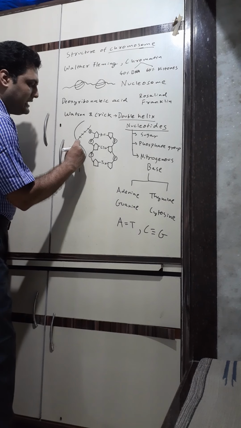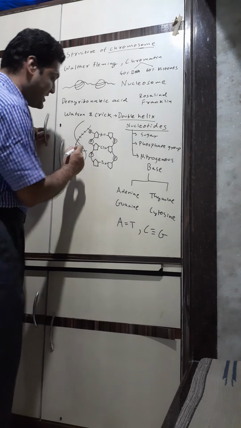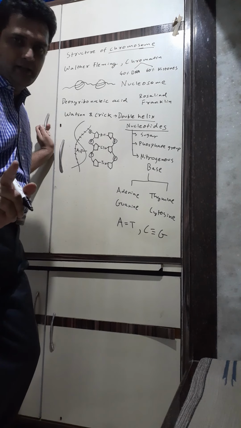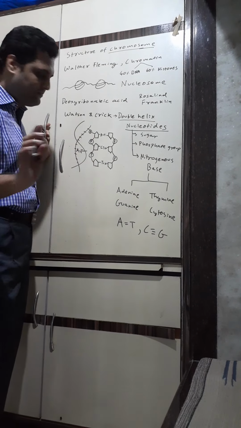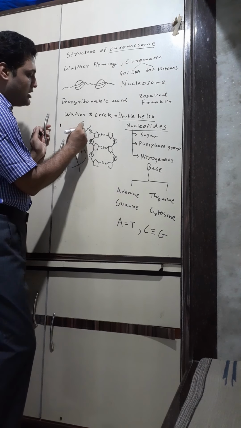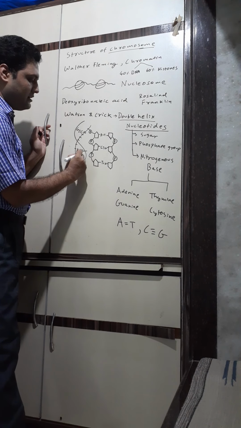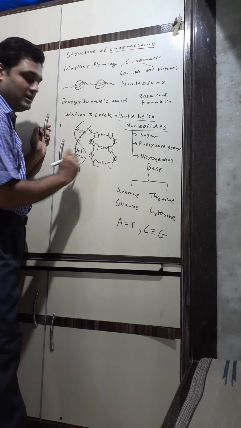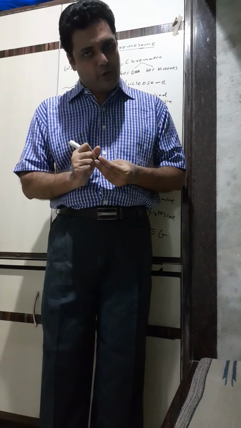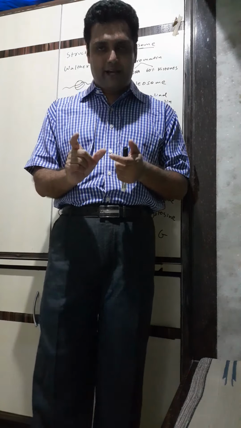If there is adenine on one strand, on the other strand it has to bond compulsorily with thymine, only with thymine, with a double hydrogen bond. If there is guanine on one strand, compulsorily it will bond with cytosine with a triple hydrogen bond. Remember this. So A with T, double hydrogen bond, T with A, double hydrogen bond, C with G, triple hydrogen bond, G with C, triple hydrogen bond.